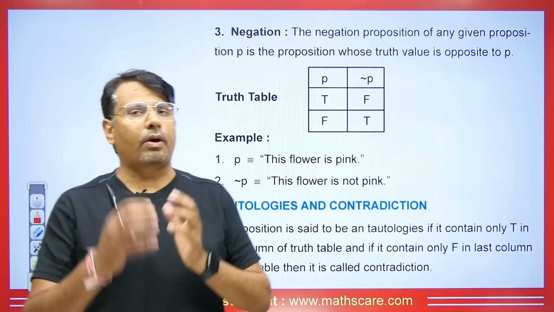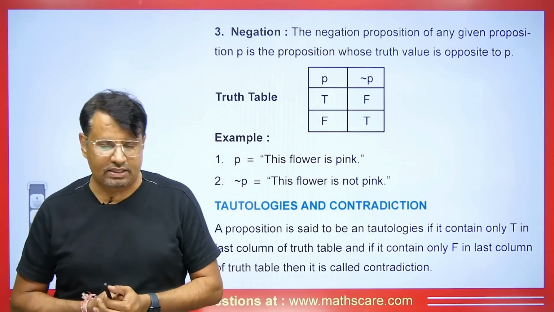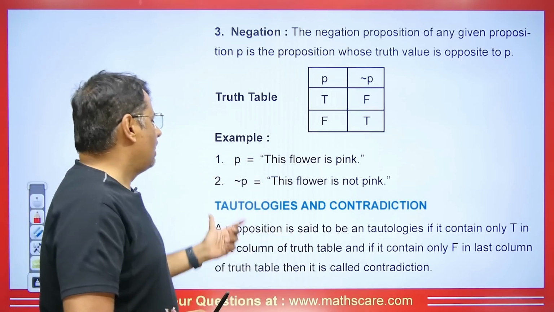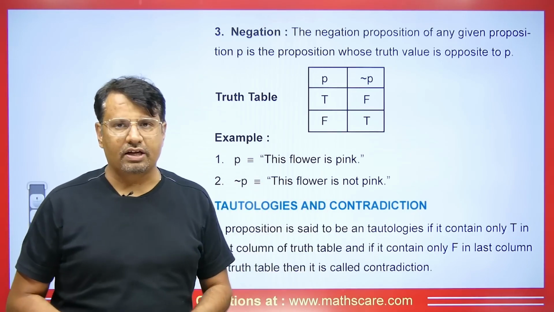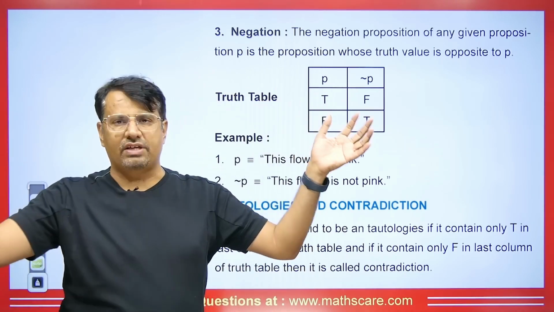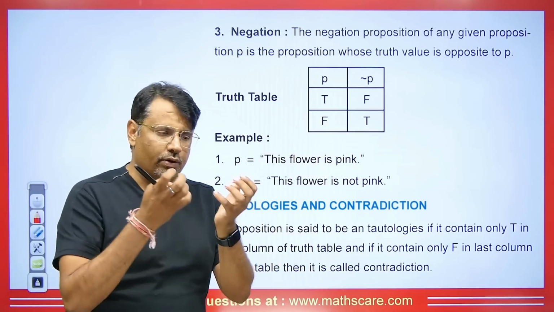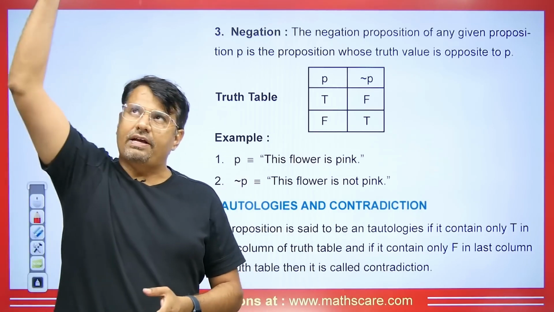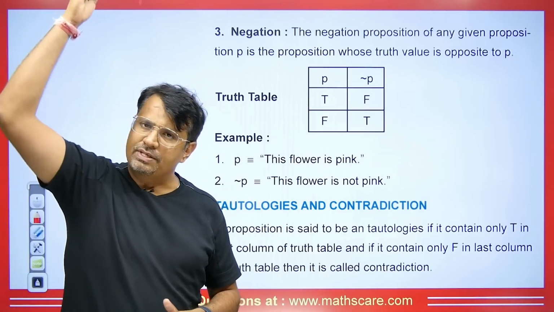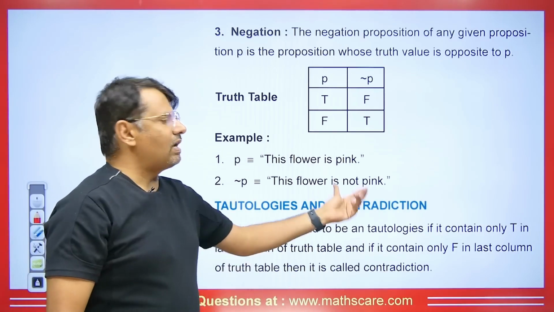Now this is a very important thing. Sometimes we are asked a question in the exam, several operations will be given and it will ask you whether it is a tautology or a contradiction. How will you find out? So students, here if any statement is given to us and when we calculate its value from the table that is given, okay, now if all the given values are true, then in that case it's a tautology. And if all the values are false, then it's a contradiction.